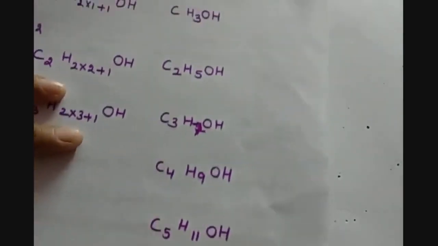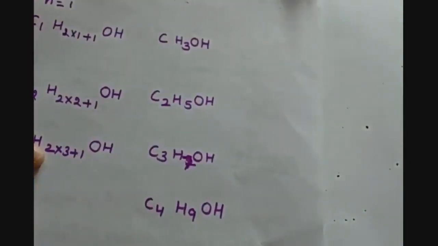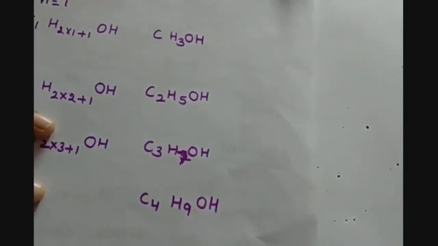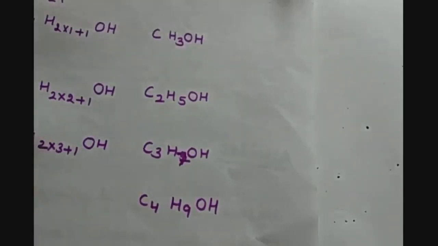But here you can observe that although the functional group is same in all the members of this series, we have to verify that whether there is a difference of CH2 group only. So what we have to do, we have to check from the next successive member that the previous one was having a value less, or you can say CH2 group difference is there.